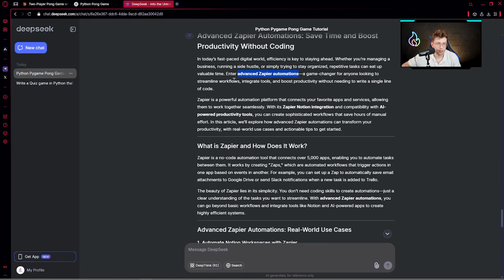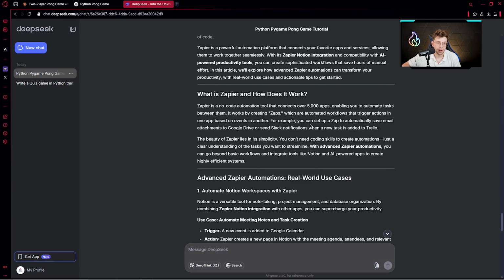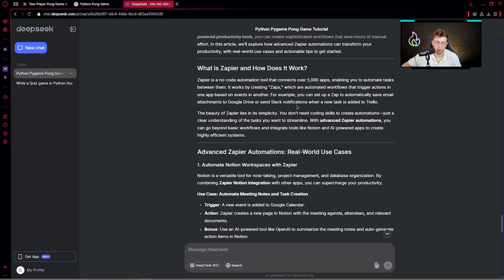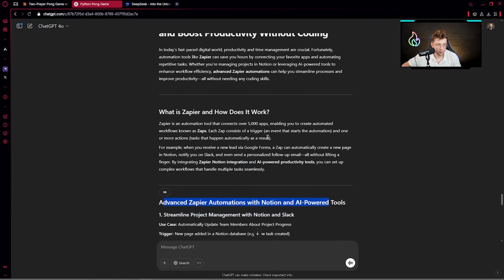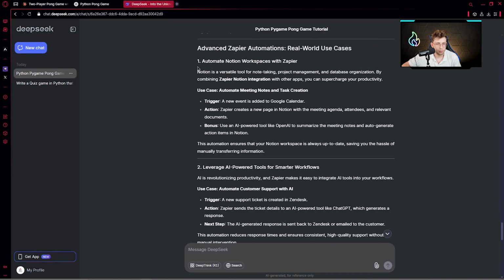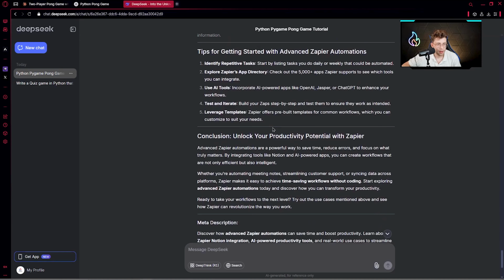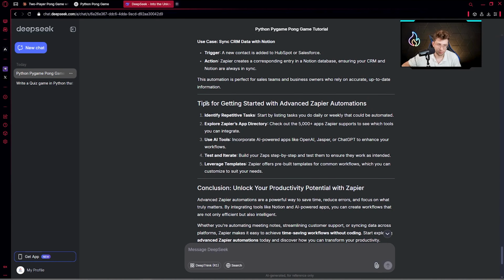So yeah, firstly we've got this one, entire data, then what is Zapier and how does it work? It's cool at the beginning to mention that. When it comes to the ChatGPT, also we've got it. And then, I really like the form, we've got some of the introduction for each section, then bullet points. Yeah, at the end we've got tips for getting started with advanced Zapier automations.